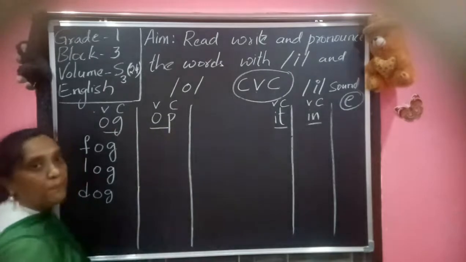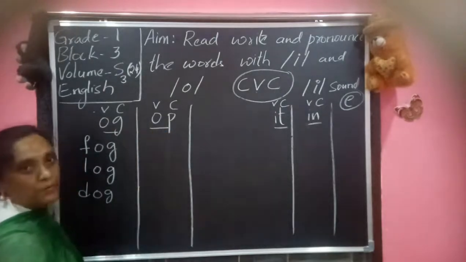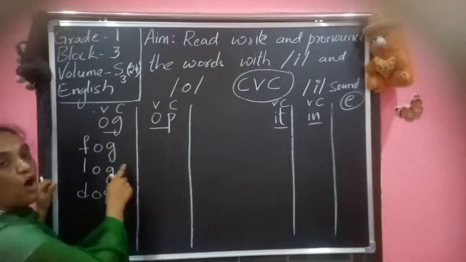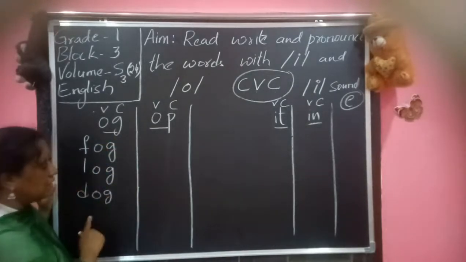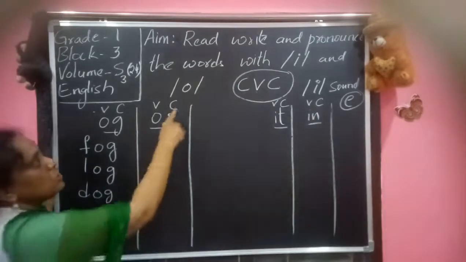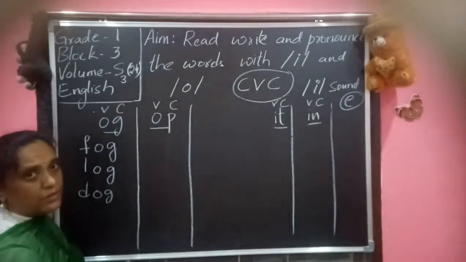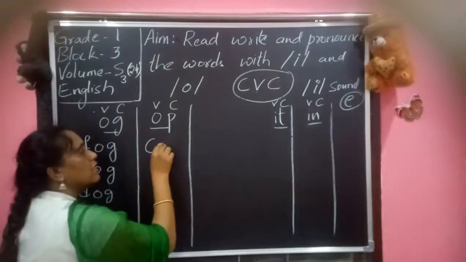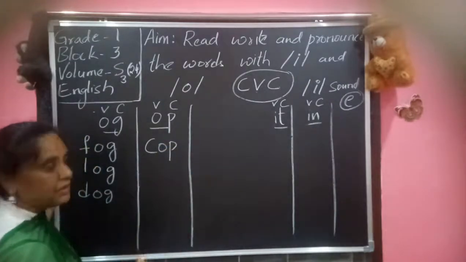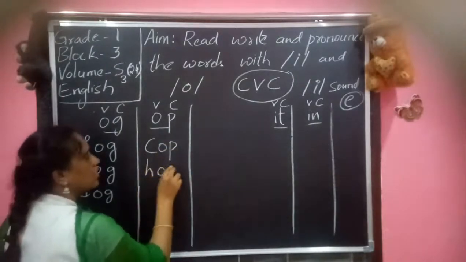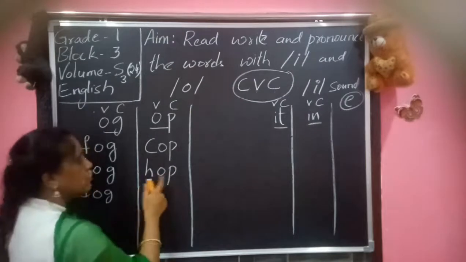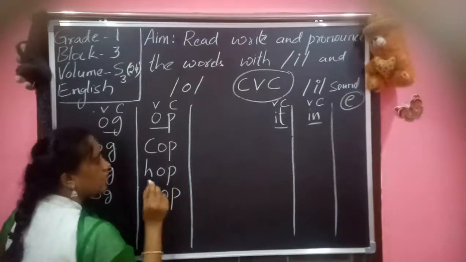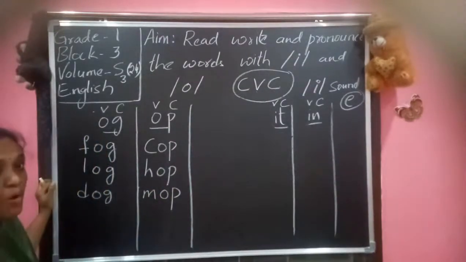So here, op. It is O-P, op. Here it is og: fog, log, dog. So that is the pronunciation of O. Now op, so it is cop, hop, H-O-P, hop, mop.